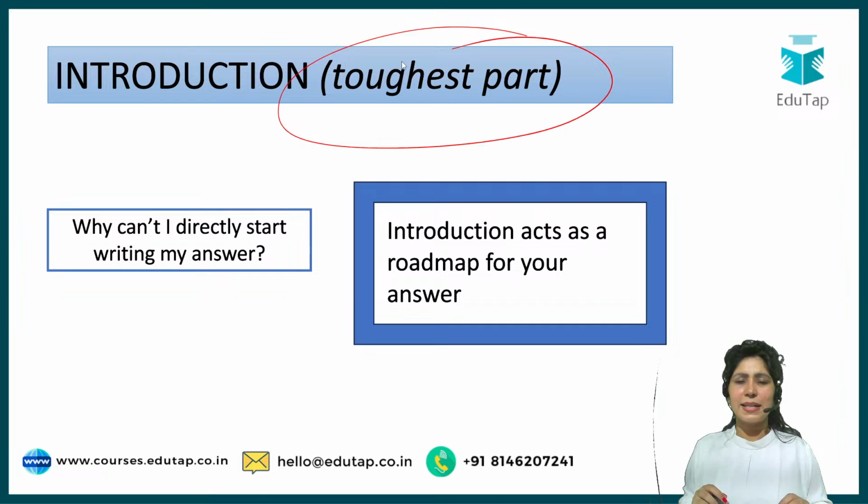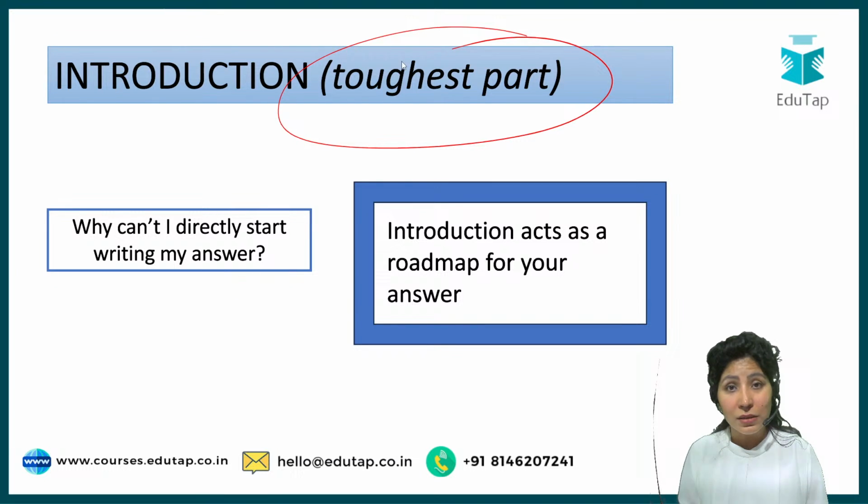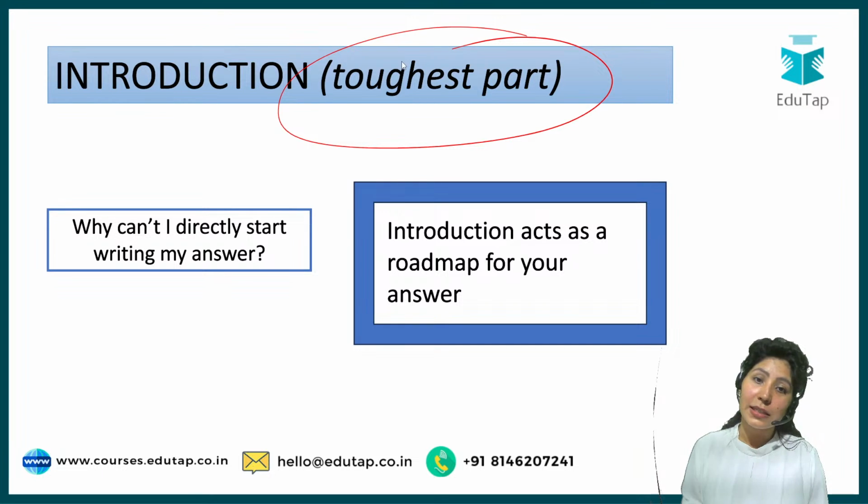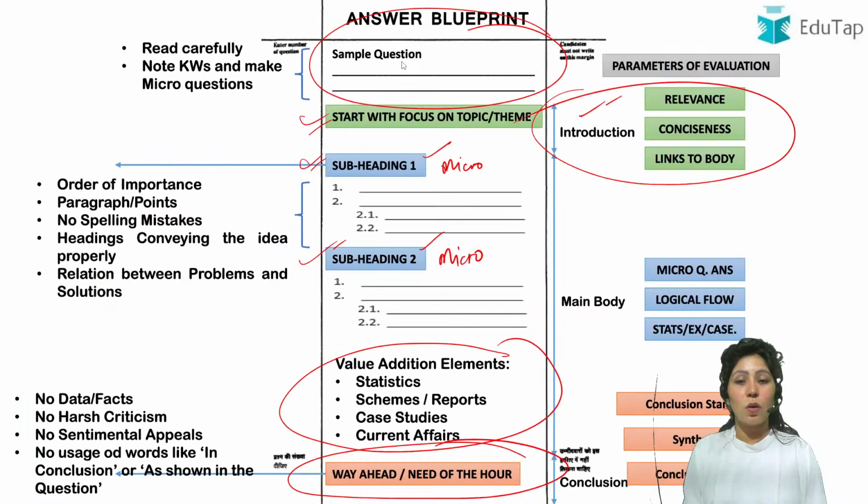Most of the students that I see, let's say we pick up a topic of MSMEs, micro, small and medium enterprises. So if I ask you what are the recent steps taken by the government, answer in 400 words. So you remember the policies, right? You probably also remember the budgetary allocation for this year, but you don't know how to start writing your answer. You can give 1 to 10 points, but what should be the first line of your answer? That is what we call the introduction of your answer. Most people get stuck here. They're not able to start their answer. So that is something we are focusing on today.